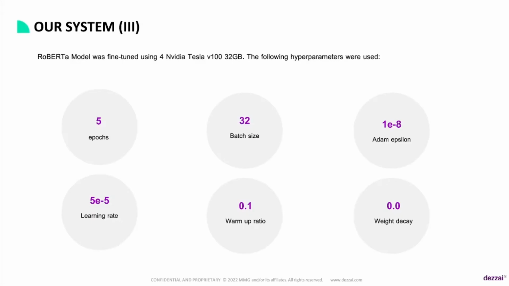The technical details of the fine-tuning of our model are as follows. We would like to emphasize that for this task the model reached convergence after 5 epochs with a batch size of 32, while for the other task of the challenge that we have participated in, the number of epochs needed was double.